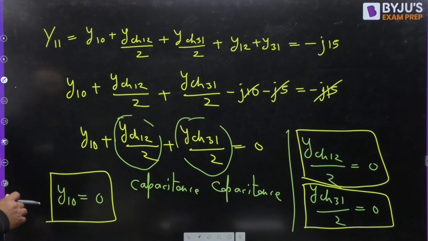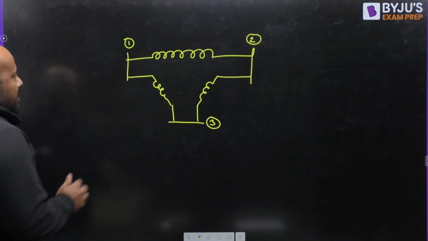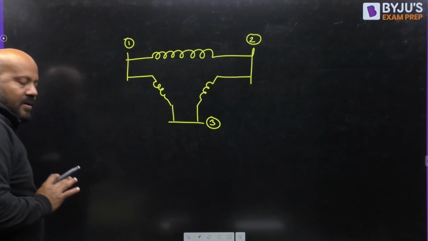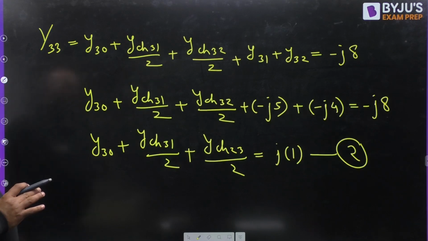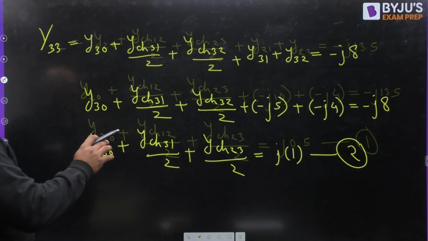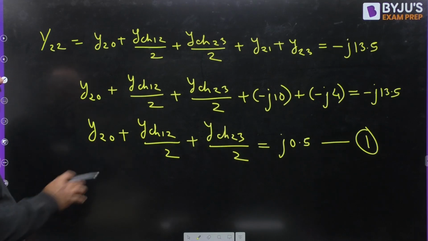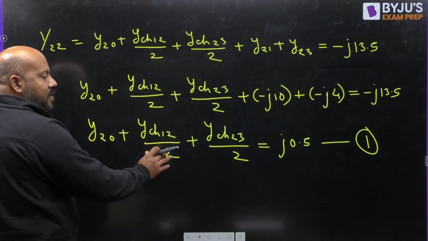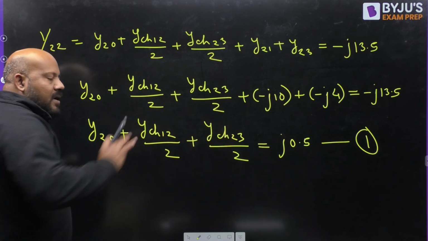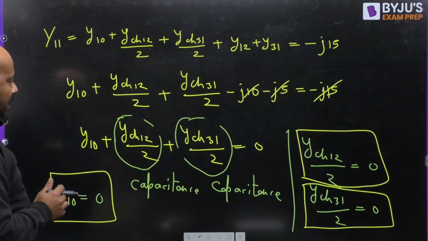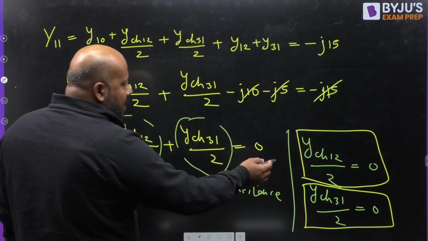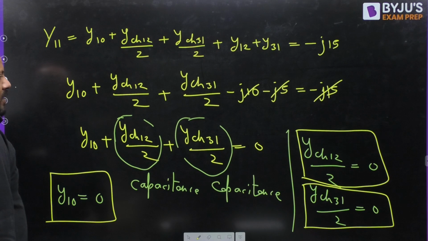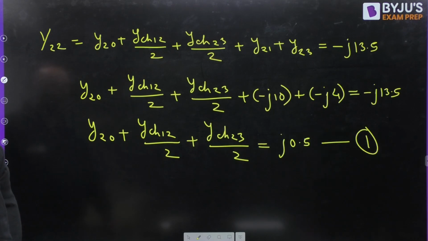So bus number 1, there is no shunt element. Okay. Let us come to equation number 1. Equation number 1 is saying y2 naught, y charging 1 to 2 by 2, y charging 2 to 3 by 2 and j 0.5. Now here we have got that y charging 1 to 2 is 0.